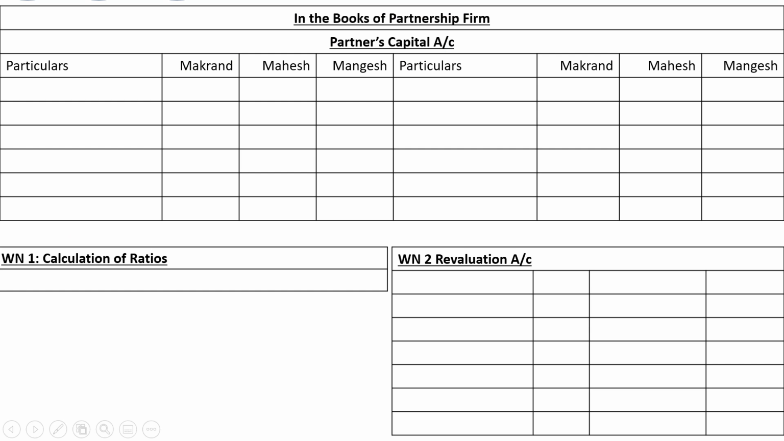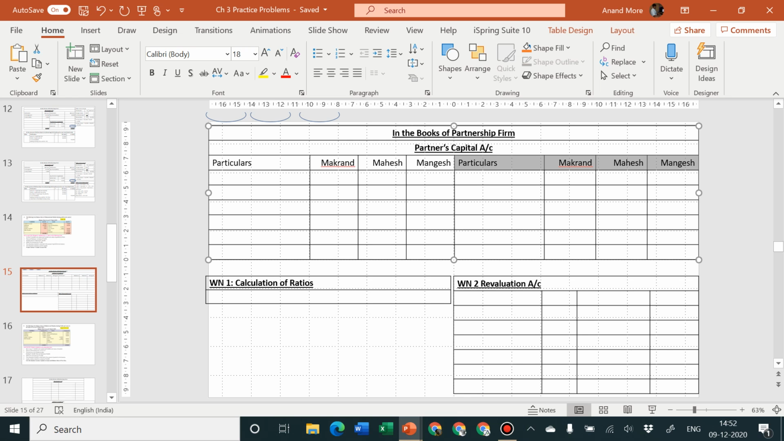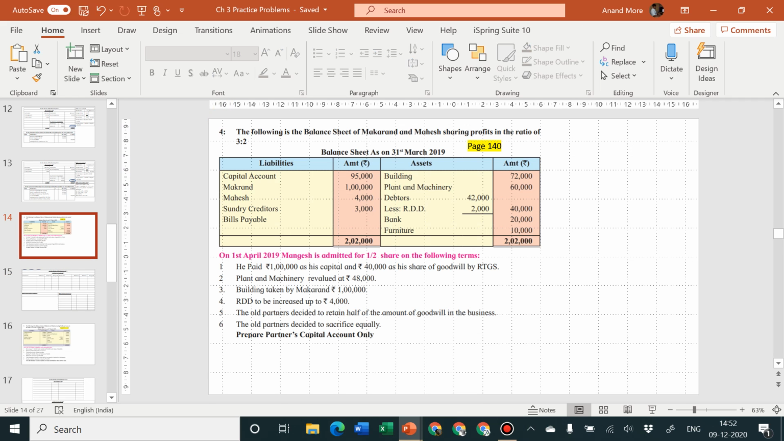Okay. So particulars: Makarand, Mahesh and Mangesh. Now first thing we are going to do is transferring the partners' capital account to the partners' capital account as prepared by us from the balance sheet. So Makarand balance is 95,000 and Mahesh balance is 1 lakh.